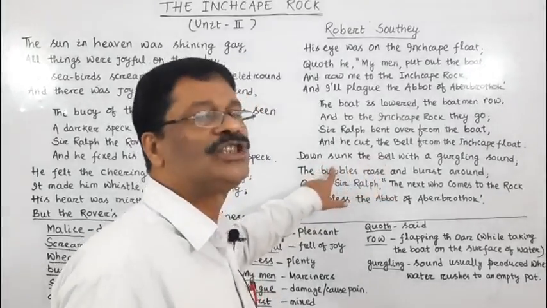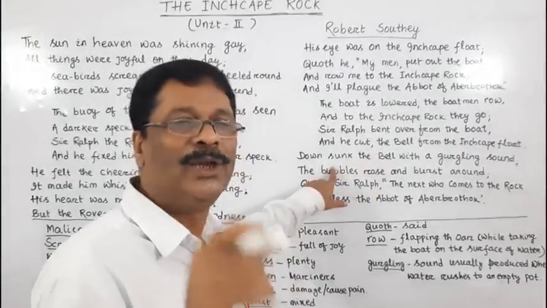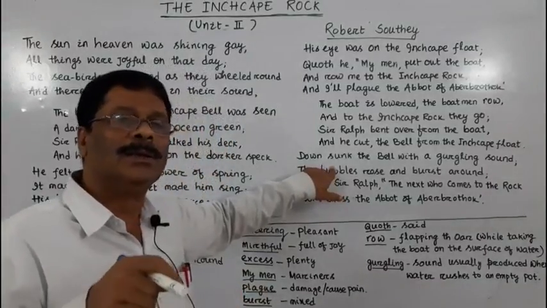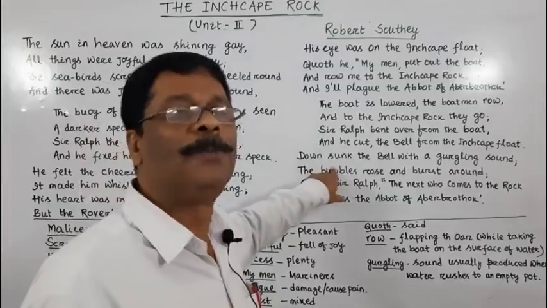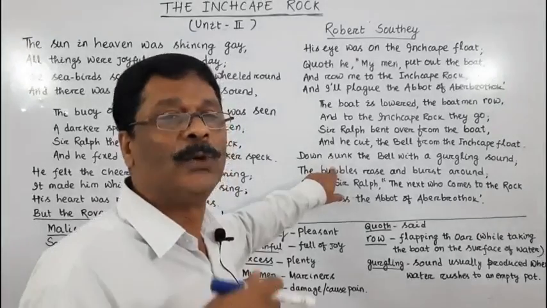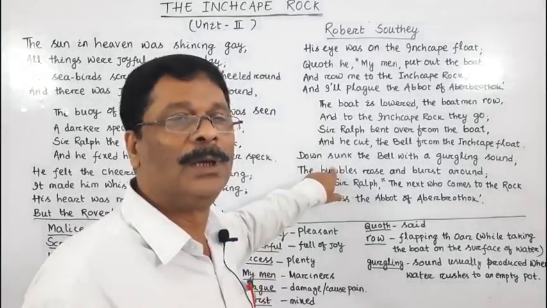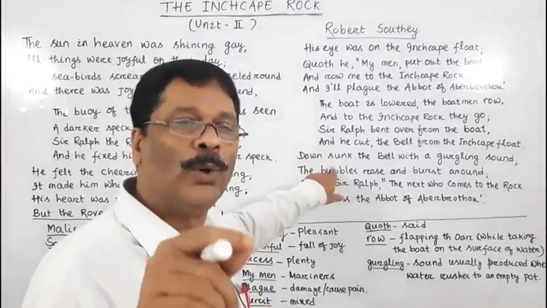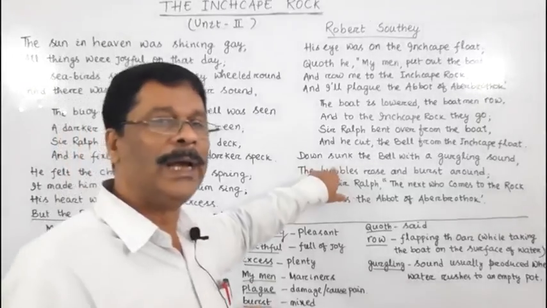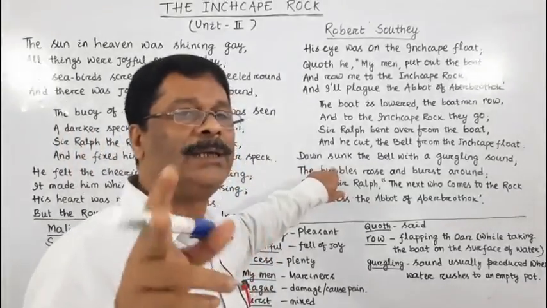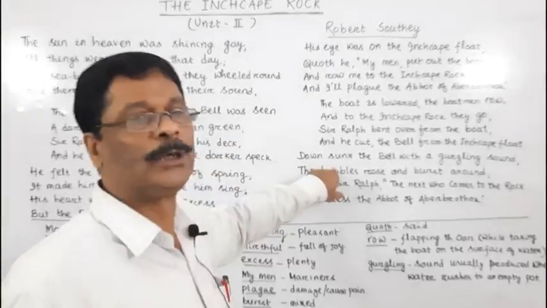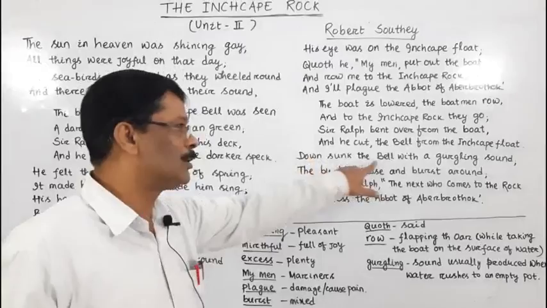The bell sunk down. And you know, inanimate objects, when they go deeper and deeper into water, we say sink. But with animates, when we go deeper and deeper and lose our lives, we drown, D-R-O-W-N. Remember the difference between sink and drown: inanimate objects sink, whereas animates drown. So down sunk the bell.